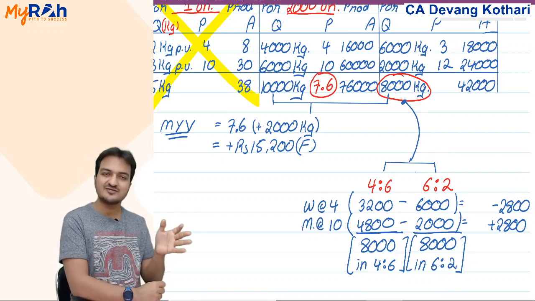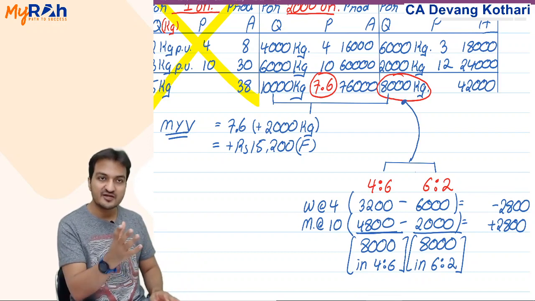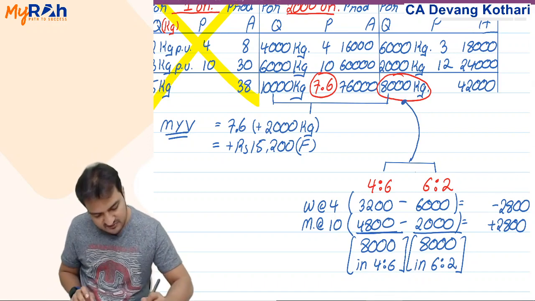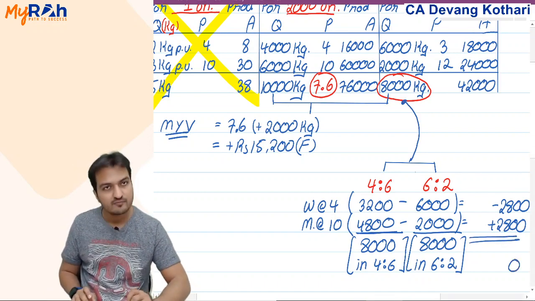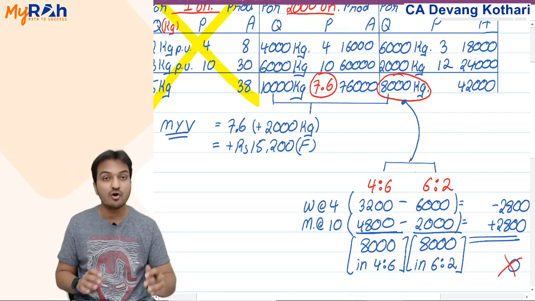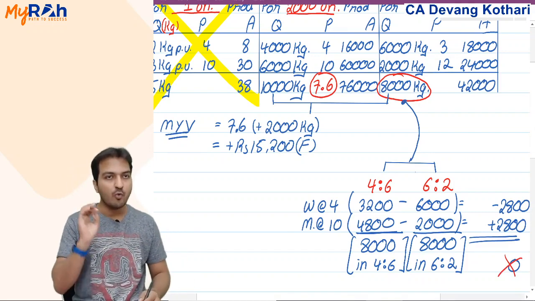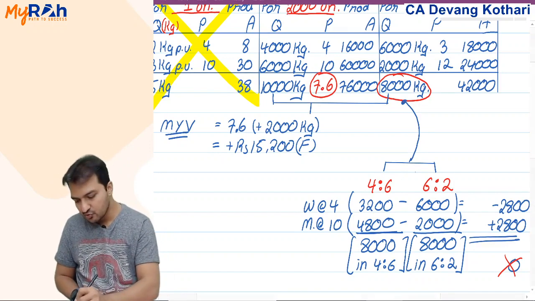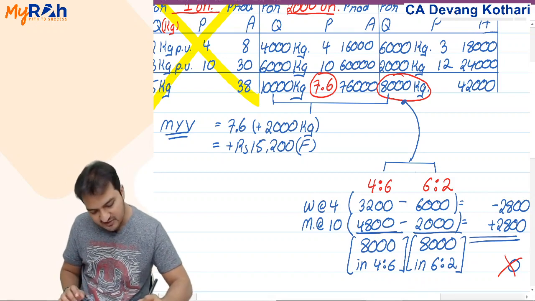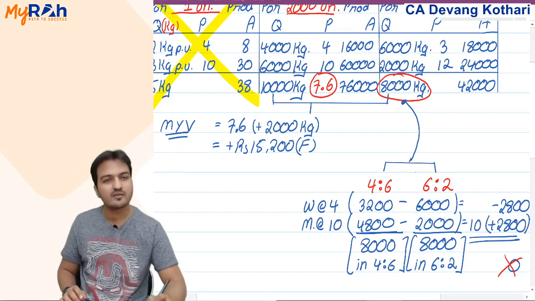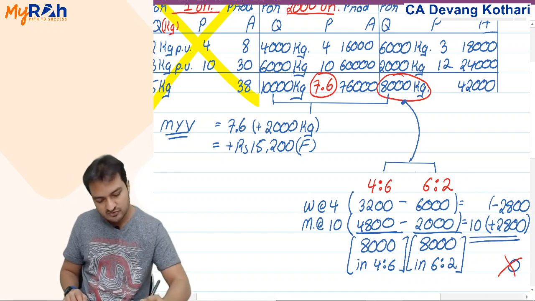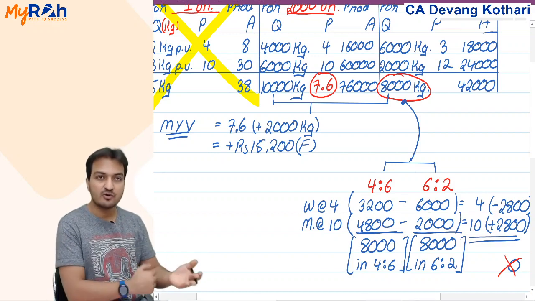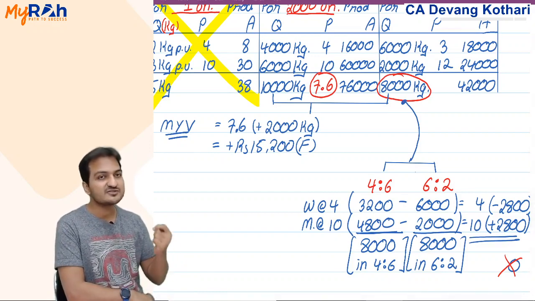If I saved 2,800 milk and gave extra 2,800 water, doesn't this make the net effect 0? Well, no, the net effect will not be 0 because of the price. Look at the price. The milk that I saved, 2,800 milk, costs 10 rupees. And the water that I gave you extra costs only 4 rupees.